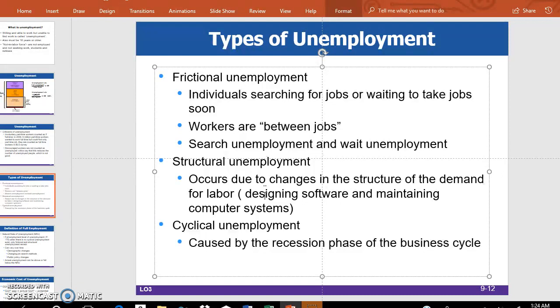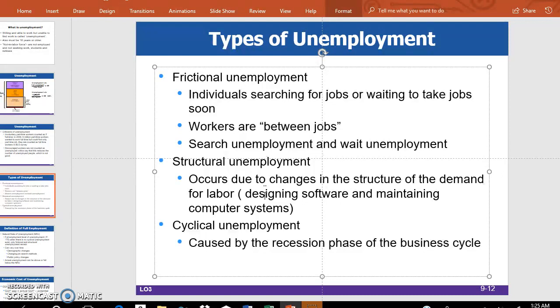Then the next thing we have is cyclical unemployment. Cyclical unemployment is caused by the recession phase of the business cycle, right? When there is recession, many people are laid off, and unemployment increases because in a recession, businesses are pessimistic and see that they cannot sell what they have produced. Demand for their product is low.